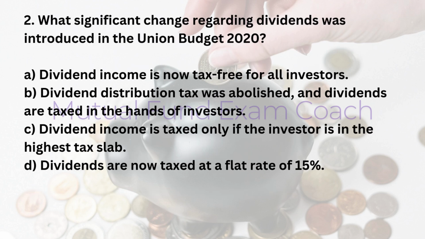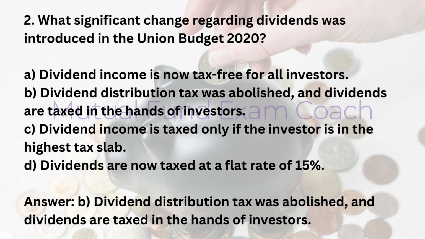2. What significant change regarding dividends was introduced in the Union Budget 2020? A. Dividend income is now tax-free for all investors. B. Dividend distribution tax was abolished, and dividends are taxed in the hands of investors. C. Dividend income is taxed only if the investor is in the highest tax slab. D. Dividends are now taxed at a flat rate of 15%. Answer: B. Dividend distribution tax was abolished, and dividends are taxed in the hands of investors.